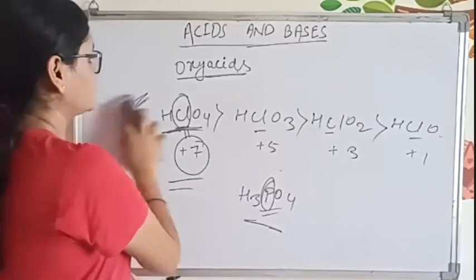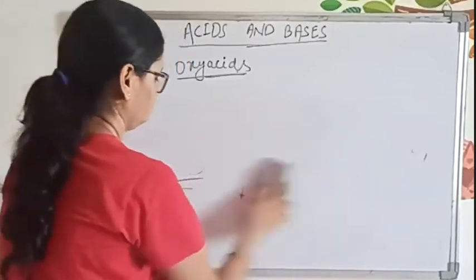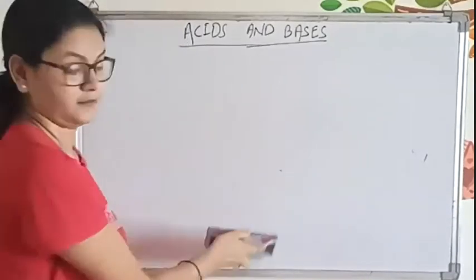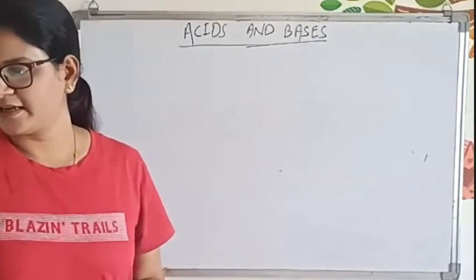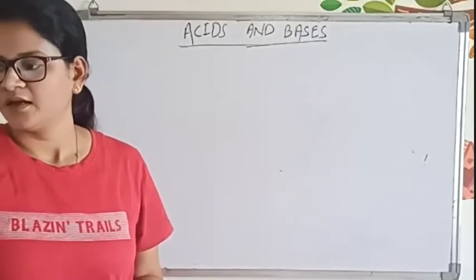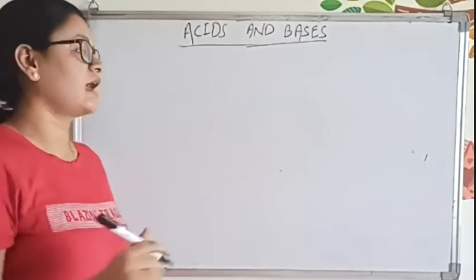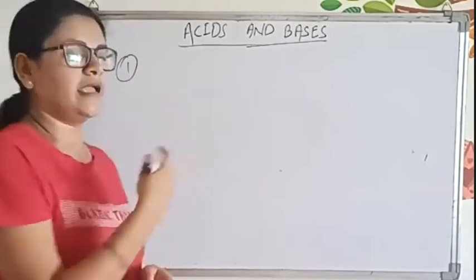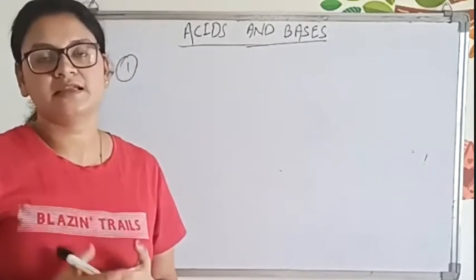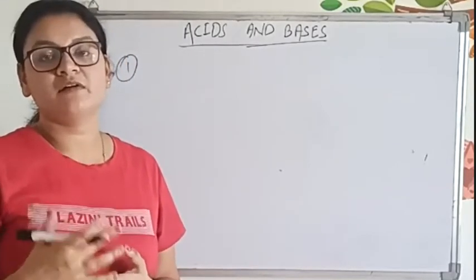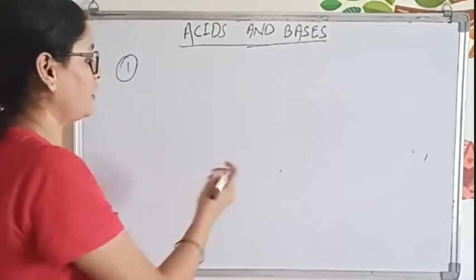So now next is properties of acids. I think in class 7, 8th or 9th, you must have done the experiment for the presence of hydrogen gas. How did we do the experiment?